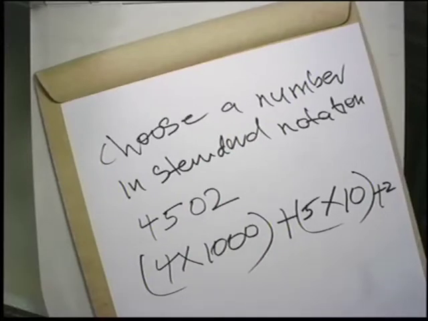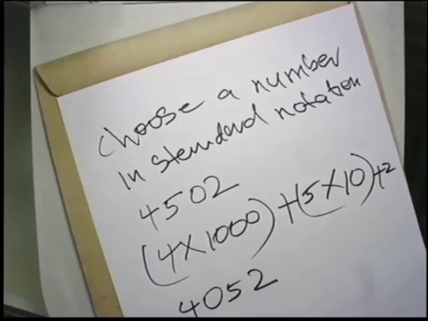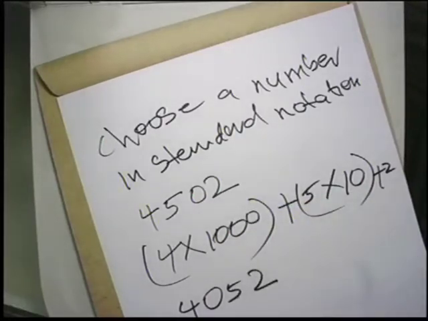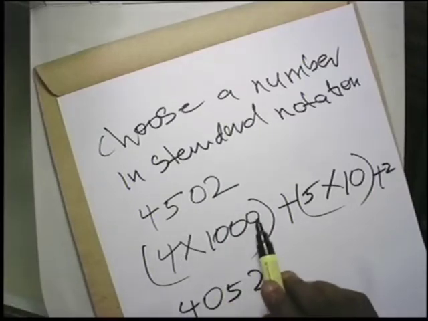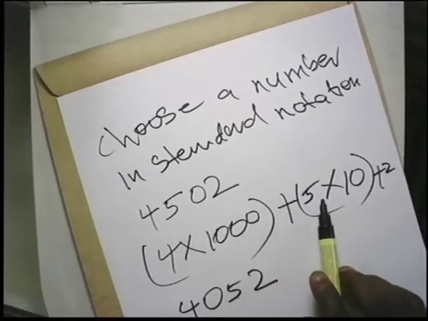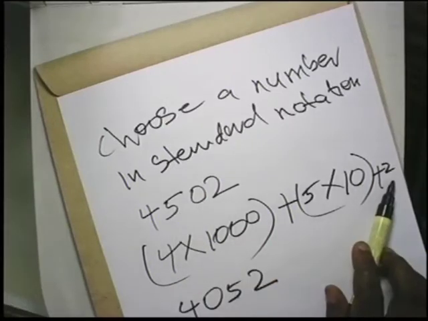So, if I give you a question like this and I say, okay, choose the number that goes with it. Imagine now, if I give you something like 4052. It is different from this one. This is 4052, this is 4502. So, how are you going to write this? 4 multiplied by 1,000, that is 4,000, plus 5 multiplied by this, it will represent this, then this is the 2.